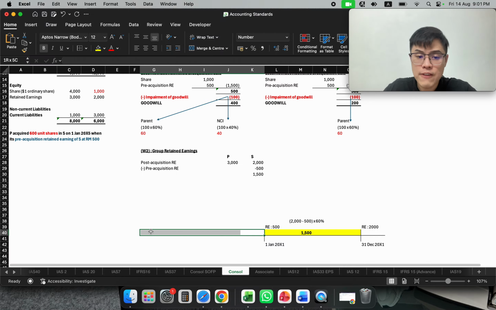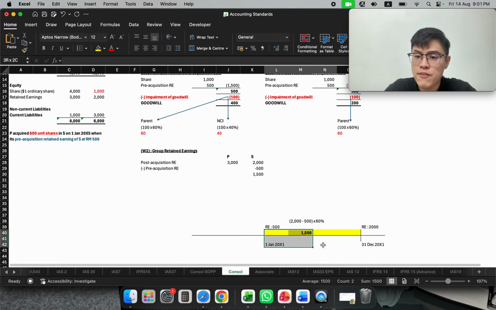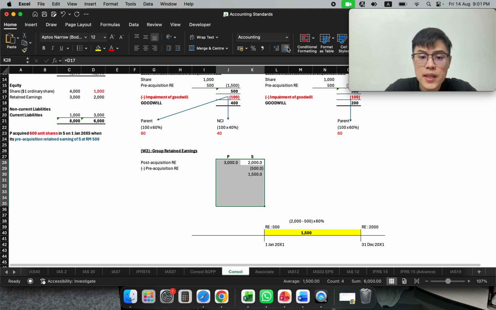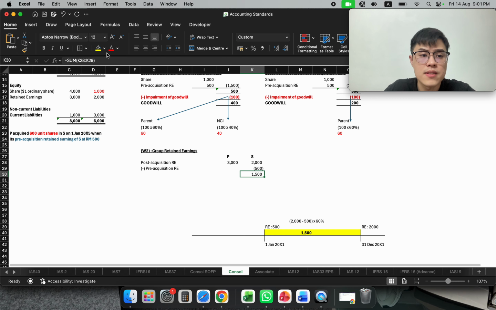Before that, the 500 is none of my business. I didn't invest. So I need to use 2,000 minus 500. I only take whatever happened in this period. Before that, ignore. This is the reason why we need to minus pre-acquisition retained earning. So we will have this.